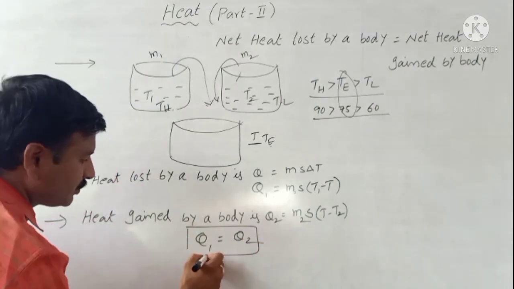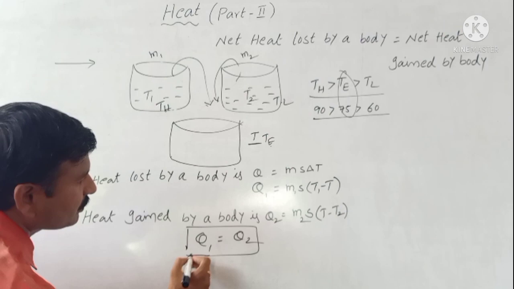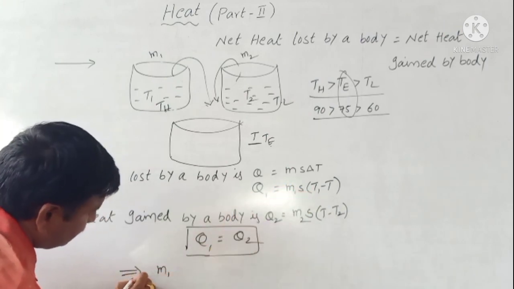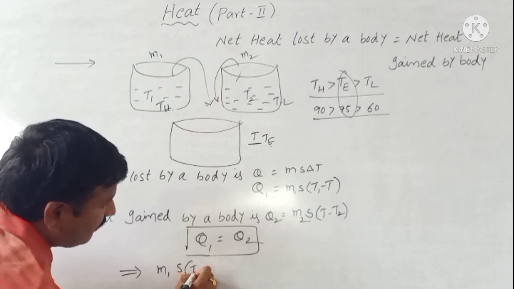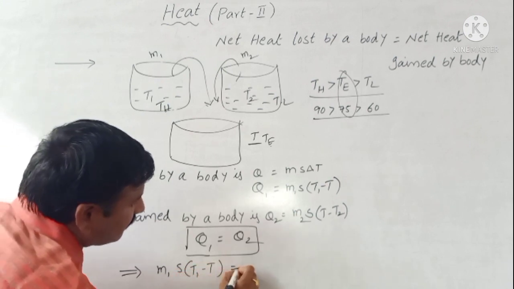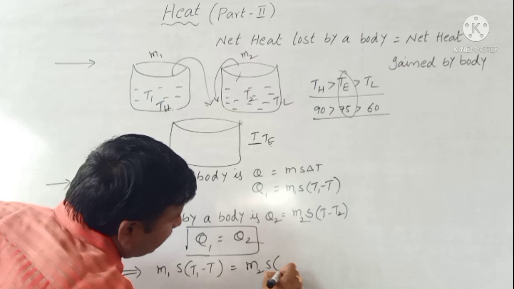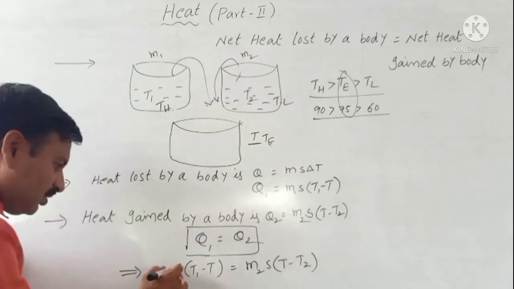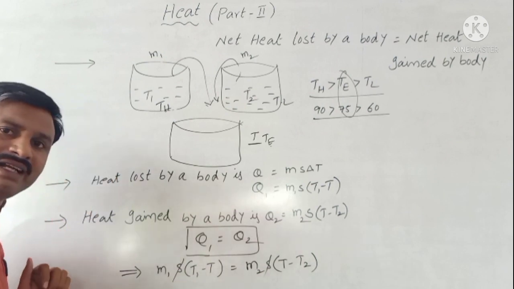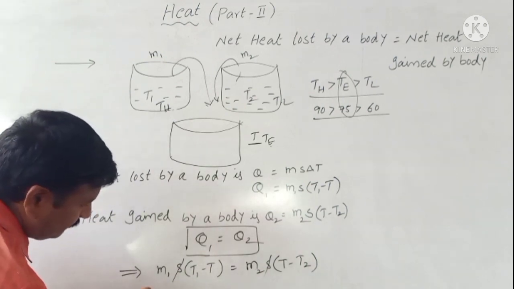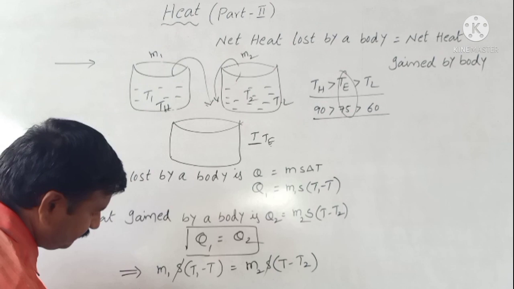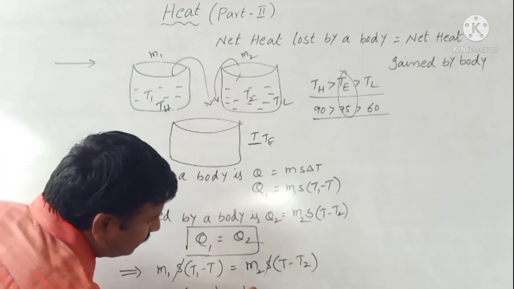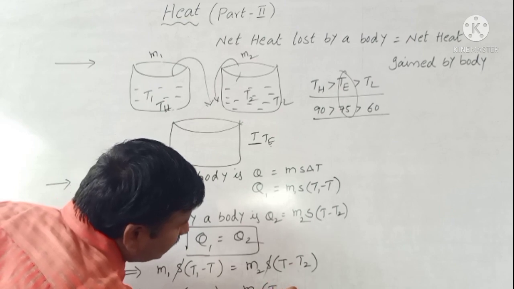Q1 equal to Q2. Then Q1 value is M1 S (T1 minus T) is equal to M2 S (T minus T2). On both sides S is cancelled. Then M1 of (T1 minus T) is equal to M2 of (T minus T2).